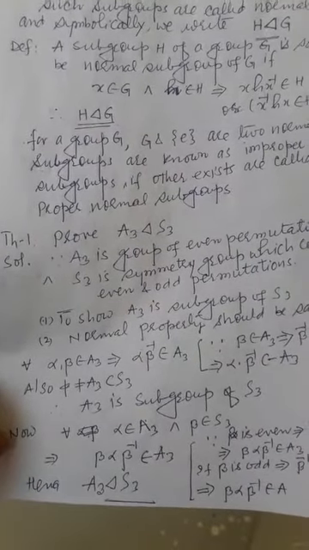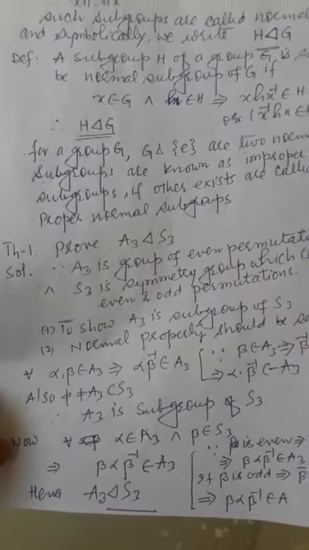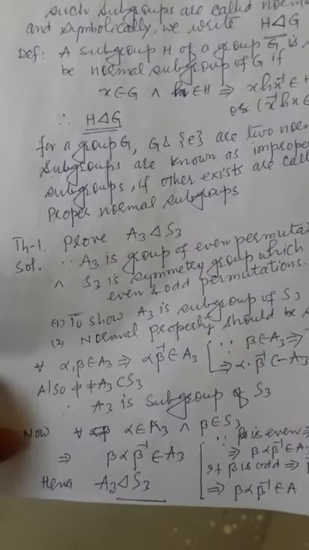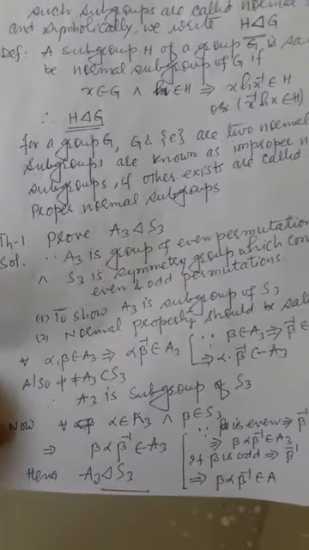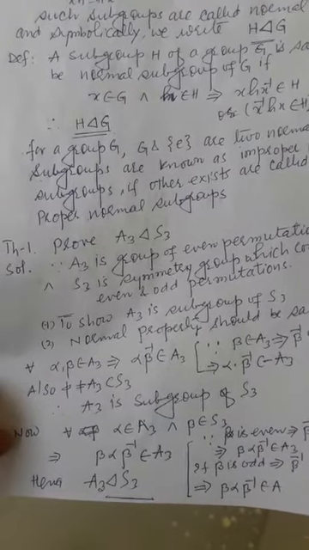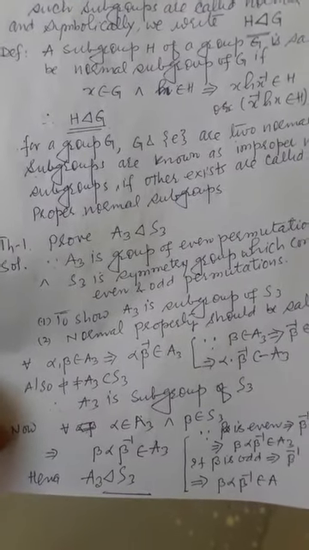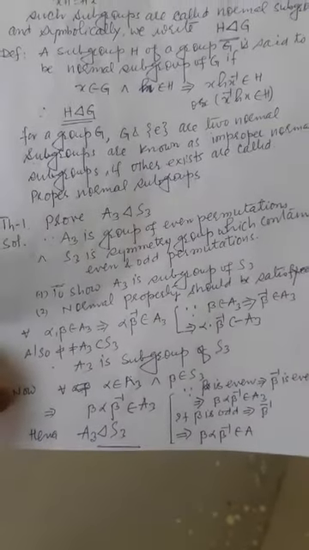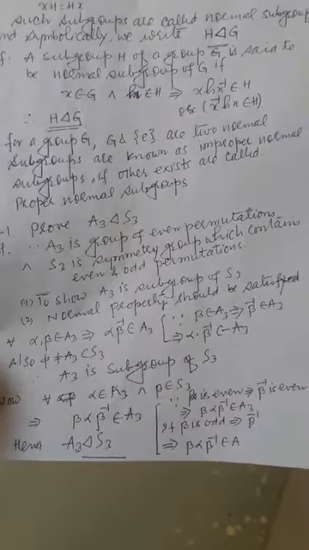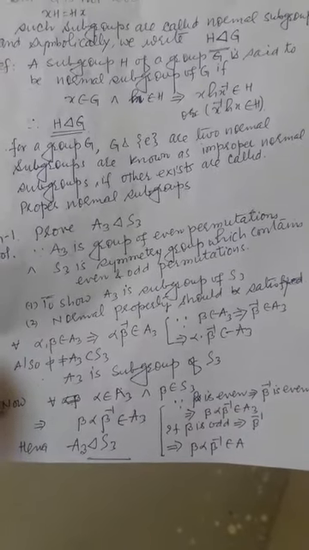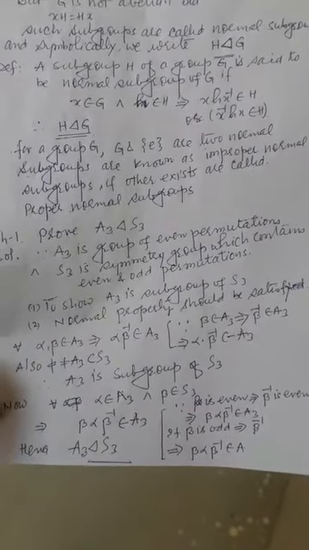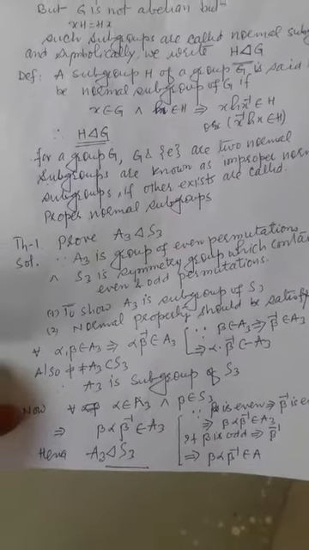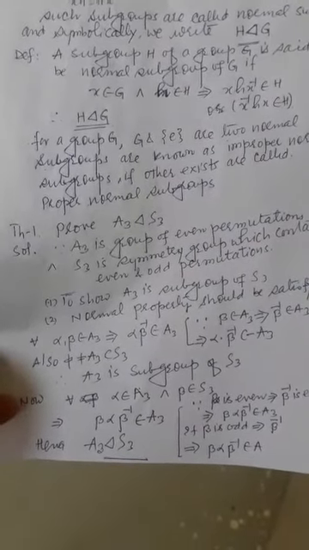For a group G, we have at least two normal subgroups, the set containing the identity and G itself. These normal subgroups are known as improper normal subgroups. If other normal subgroups exist, these normal subgroups are said to be proper normal subgroups of the group G.